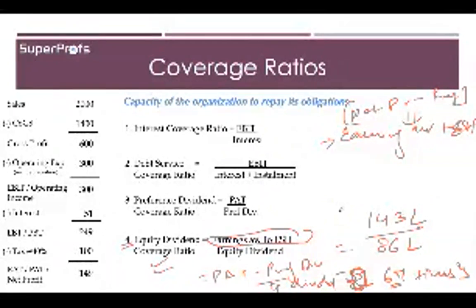Now note that there are different ways in which you can calculate. Some people also take tax into account in the interest coverage. All these formulas have different ways, and this is also correct. So next we will study the turnover ratios.